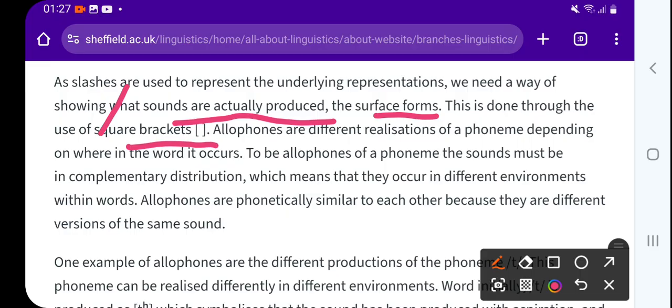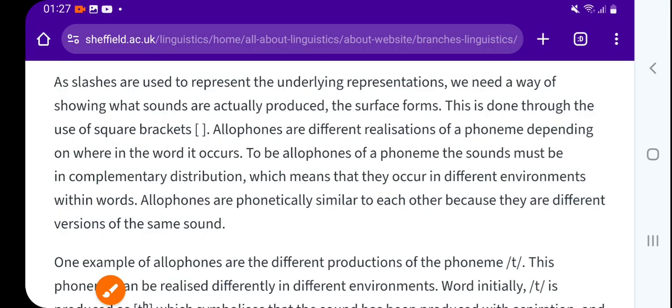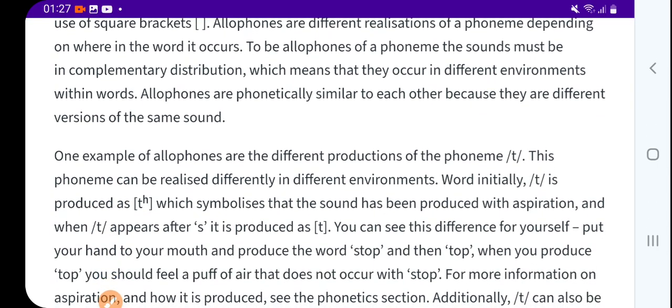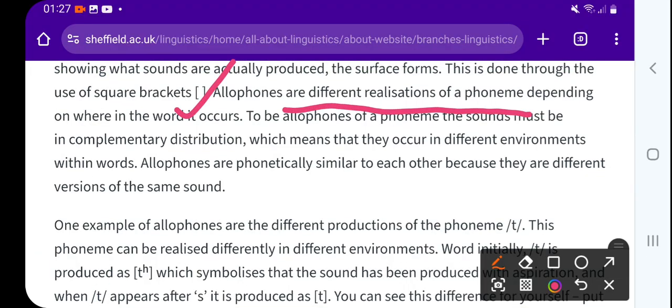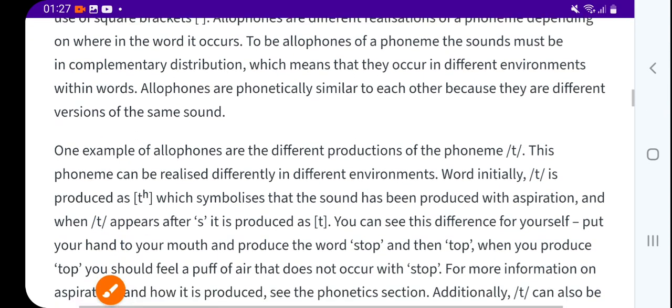Allophones are different realizations of a phoneme depending on where in the word it occurs. To be allophones of a phoneme, the sounds must be in complementary distribution, which means that they occur in different environments within words.